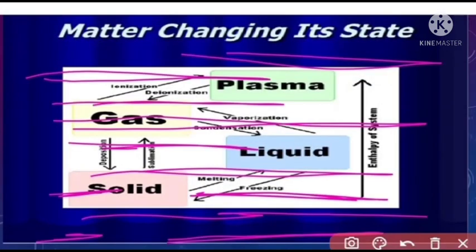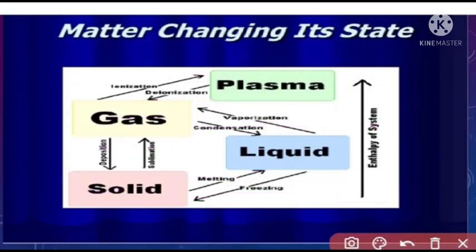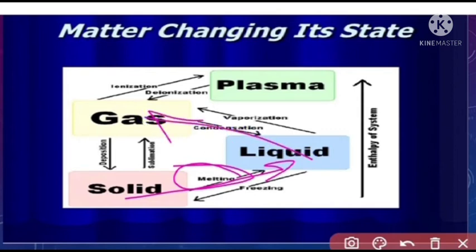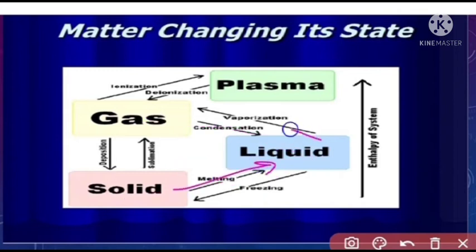This is discussed in this chart. First, solid converted into liquid is called the melting process. Then liquid converted into gas phase is called vaporization or evaporation.